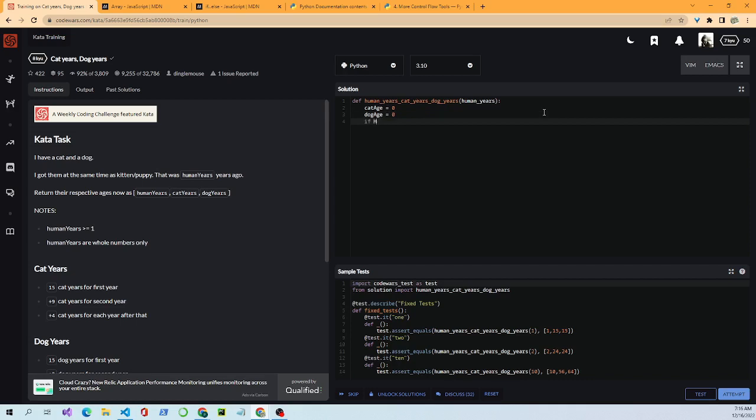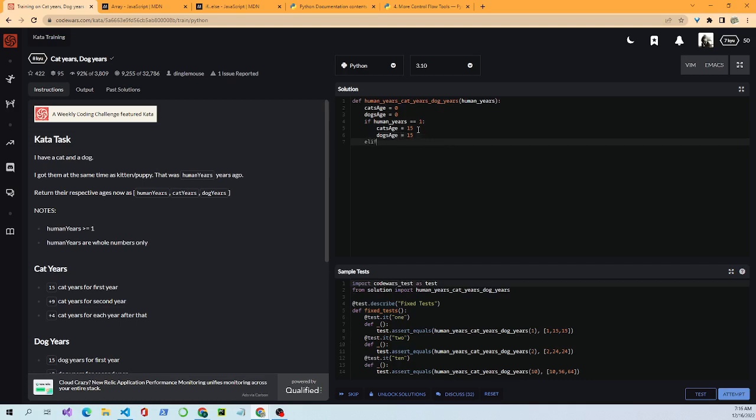If human years equals 1, cat's age equals 15, dog's age equals 15. Kind of the same way we did it in JavaScript.